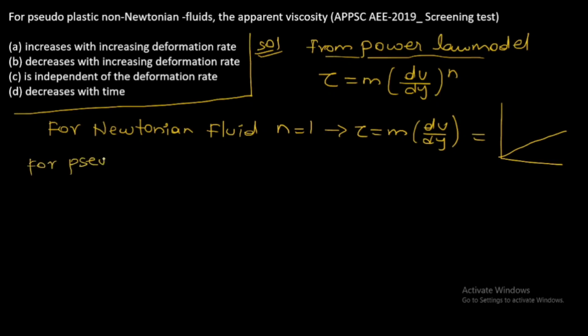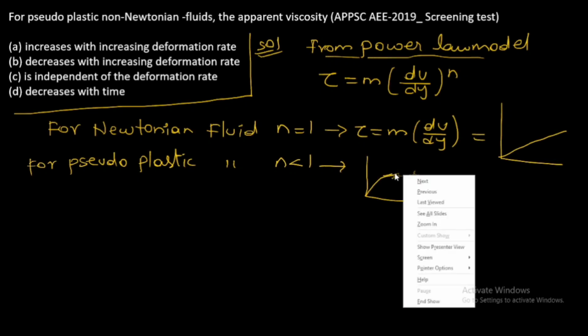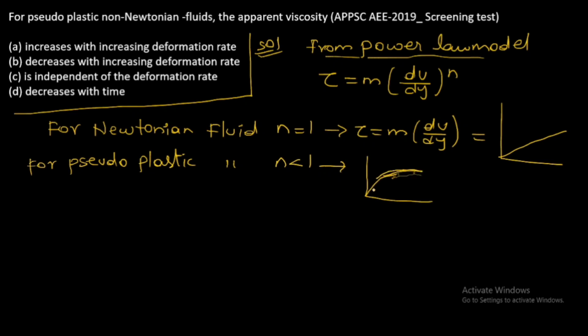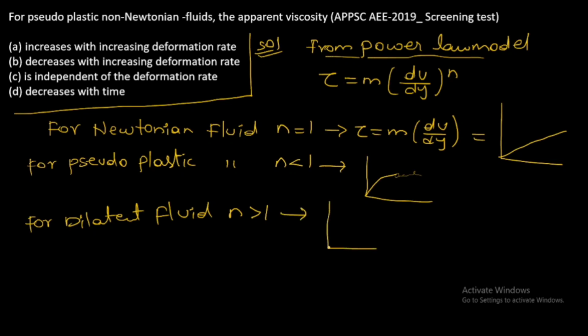For pseudoplastic fluid, n will be less than 1, therefore its graph will be like this. For dilatant fluid, n will be greater than 1, therefore its graph will be like this.